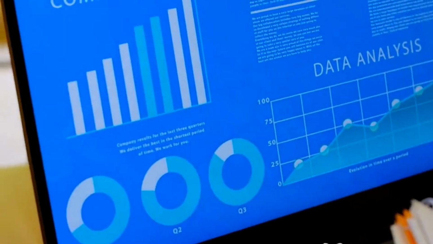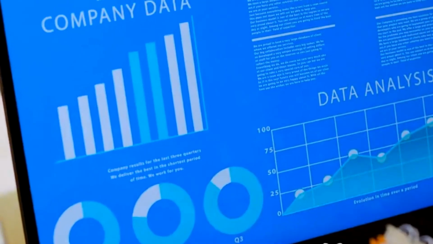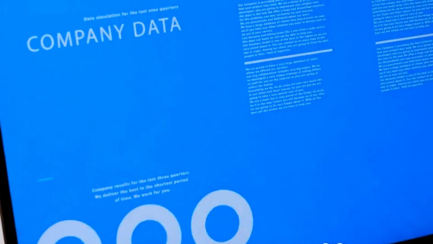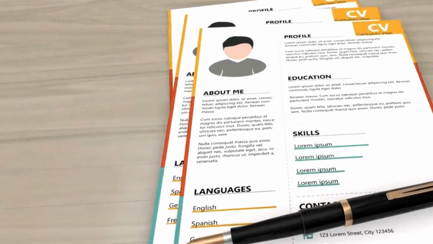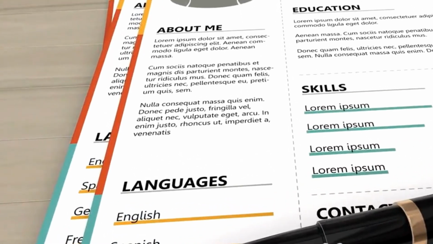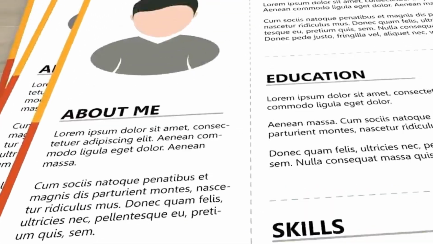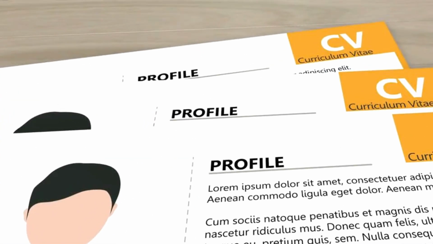Next, let's talk about document summarization. If your SaaS app deals with long reports, emails, or any type of content, this is for you. AI can summarize text into key takeaways, saving users hours of reading time. Think about it. An HR platform that condenses lengthy resumes, or a legal tool that extracts critical clauses from contracts. This not only boosts efficiency, but also reduces errors from skimming over important details.